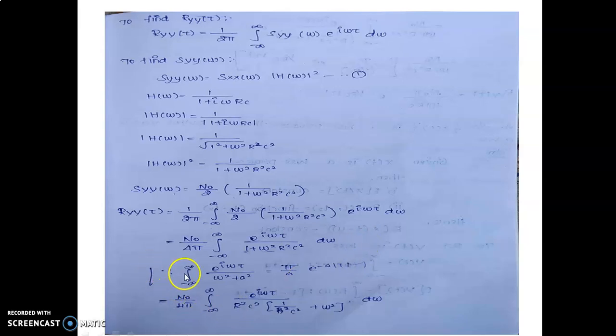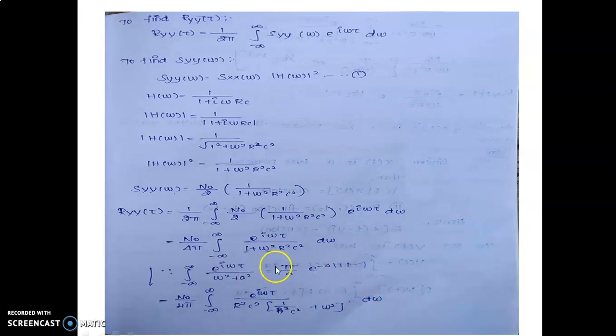Now since the formula e^(i omega tau) divided by omega squared plus a squared is equal to pi by a into e^(minus a |tau|), substituting this integration formula, we get N naught divided by 4 pi, integral of e^(i omega tau) divided by R squared C squared. Take this outside common: we get 1 divided by R squared C squared plus omega squared d omega.